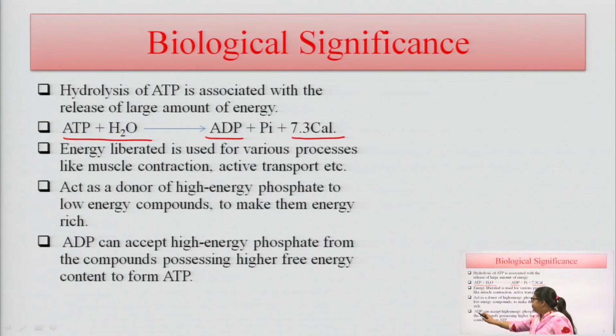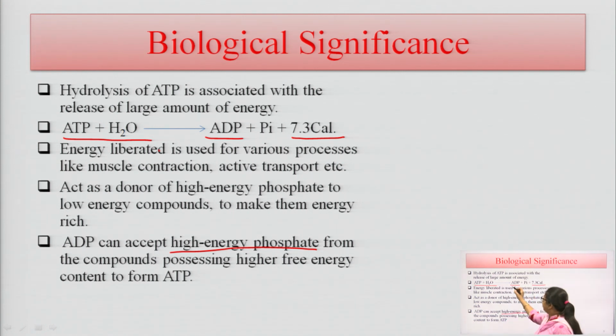Whenever ADP is released here, when ATP undergoes hydrolysis, and this ADP again accepts a high energy phosphate bond from compounds possessing high free energy content, it is converted to form ATP here.